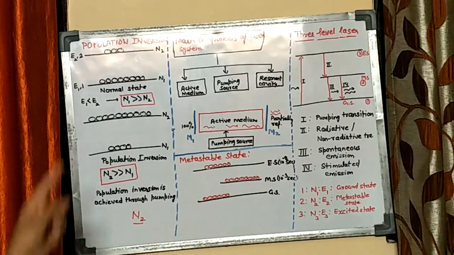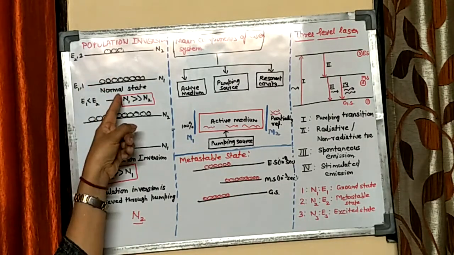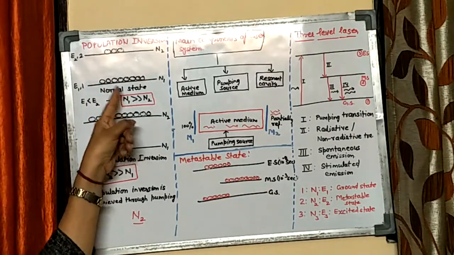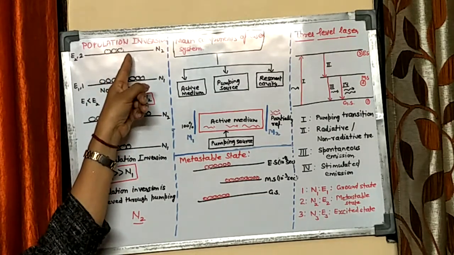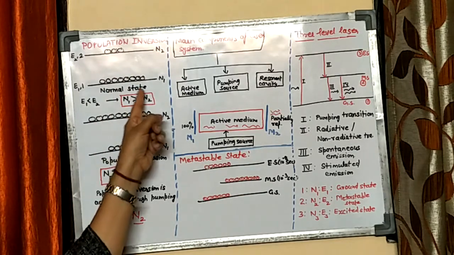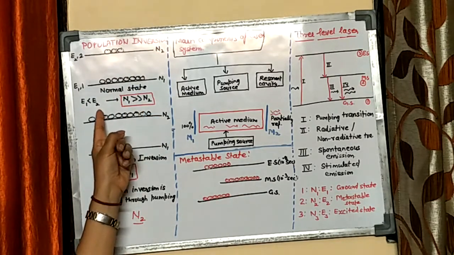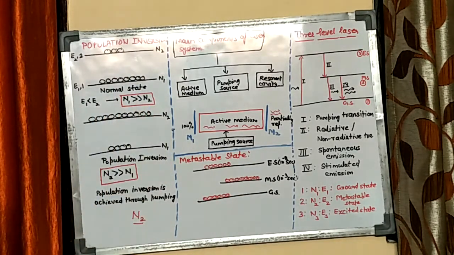But you know that under normal conditions, if you have N0 atoms, then most of the atoms will be in the ground state and a few atoms will be in the excited state. So this is the normal population, the normal state. If E1 is lesser than E2, then N1 is much greater than N2.